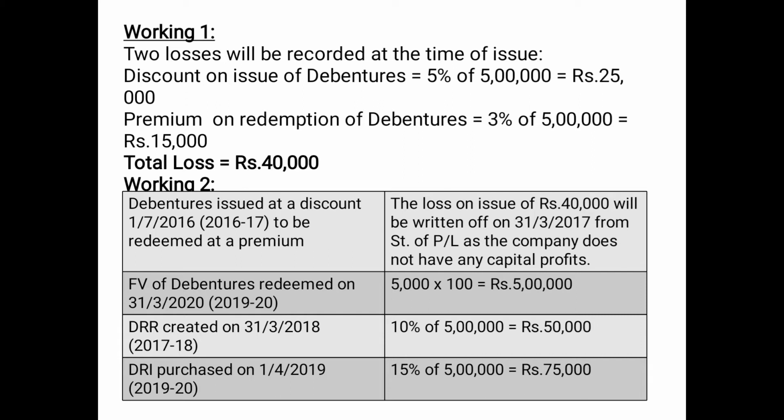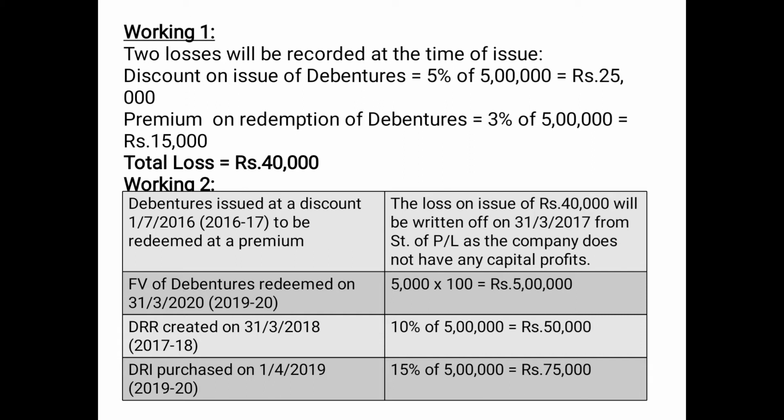Secondly, face value of debentures which are to be redeemed on 31st March 2020, that is in the accounting year 19-20, is 5 lakh. 5,000 debentures into 100. This is the face value. So how much DRR will be created? The date is given for the creation of DRR. DRR will be created on 31st March 2018, that is in the accounting year 17-18, 10% of the face value, that is 50,000.